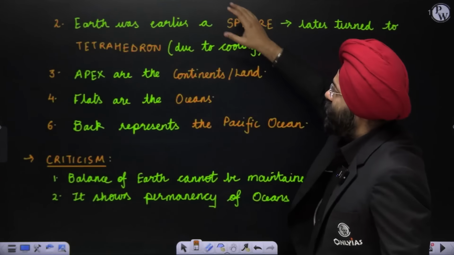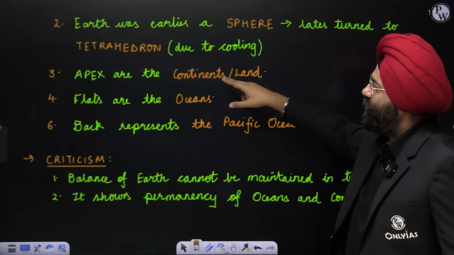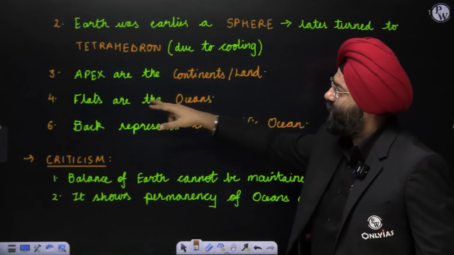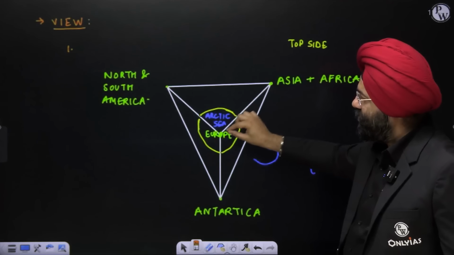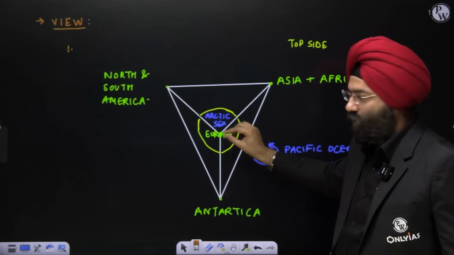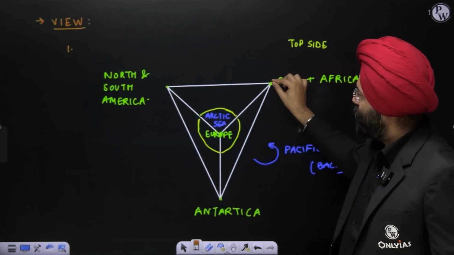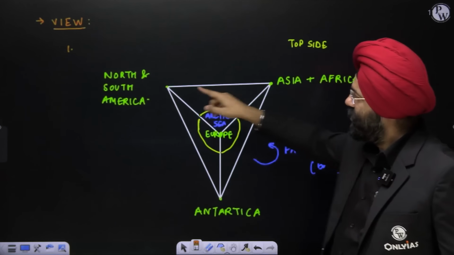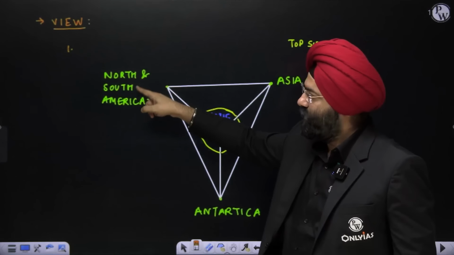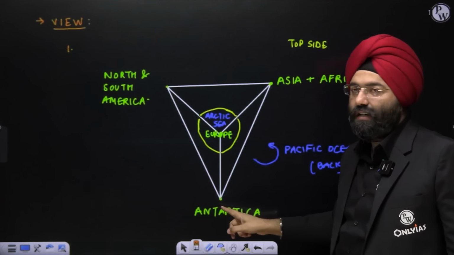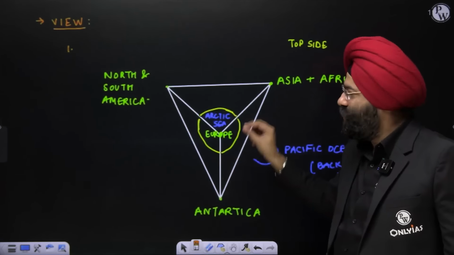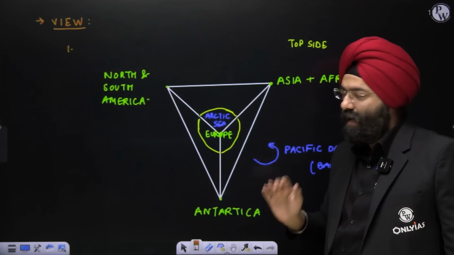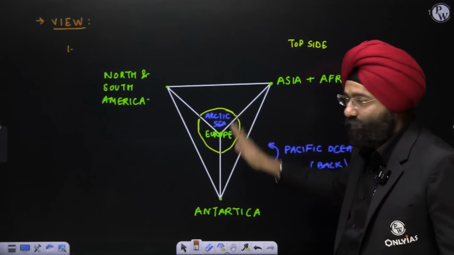Now, tetrahedron. Now, apexes are the continents or land and flats are the oceans. Now, see apexes, what does it mean? That means these pointed sides. Now, this is Europe, one pointed side. This pointed side is Asia and Africa. This pointed side is North America and South America, and this pointed side is Antarctica. That means the pointed or the apex positions are the continents and the flats are the oceans.